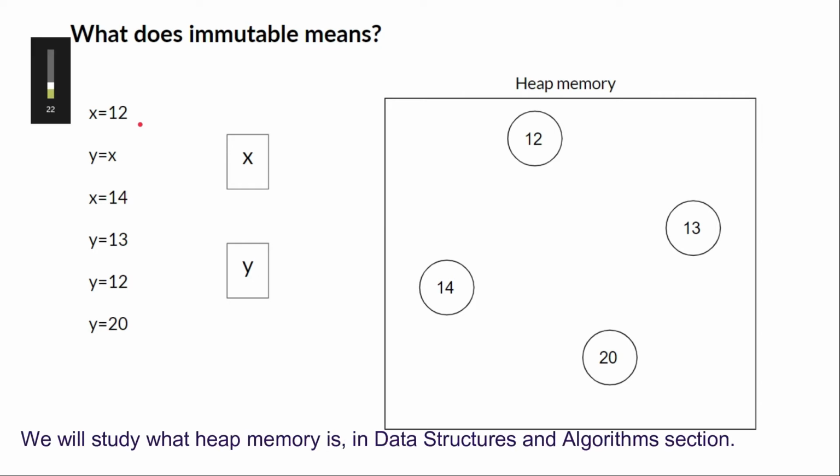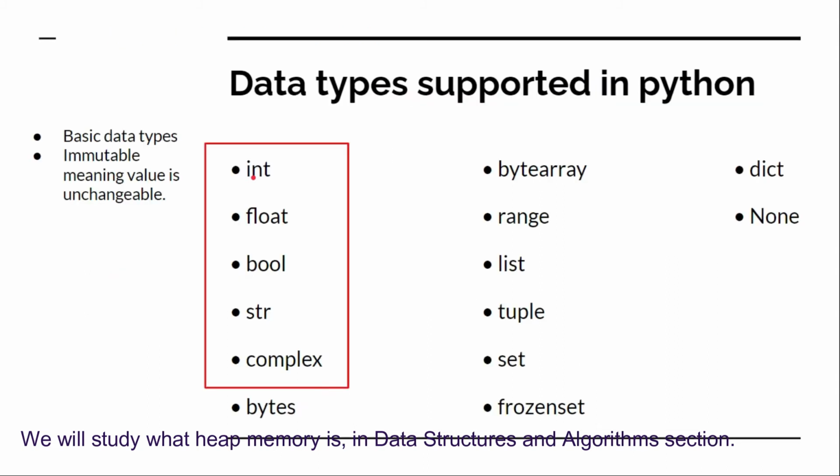If we create x equal to 12, an object with value 12 is created in the heap, and suppose we change the value of x from 12 to 14, the value of that object will not change. Instead, a new object containing value 14 will be created in the heap memory, and the reference of x will now point towards 14.